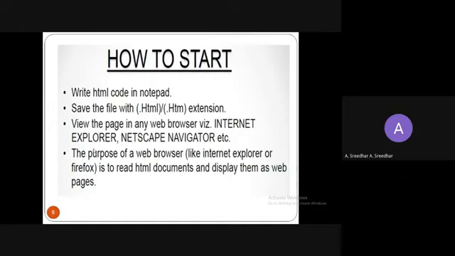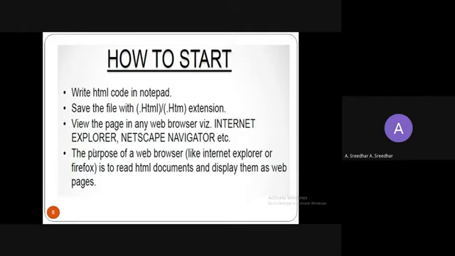Now write the HTML code in a notepad. So you already know what is notepad. When you take the Windows operating system, there is a text editor. If you want to write text, you need to use the notepad. You can even use Microsoft Word also, right? But that is not a plain text editor, and it does not work with HTML. So if you have the Windows operating system, use notepad.